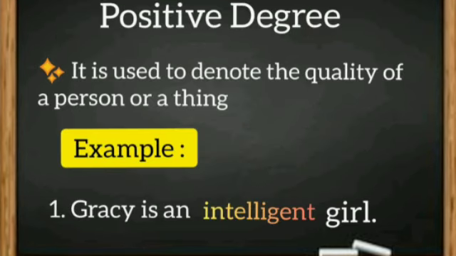Let us see the positive degree first. It is used to denote the quality of a person or a thing. For example, Gracie is an intelligent girl. Mumbai is a large city. Iron is a useful metal.